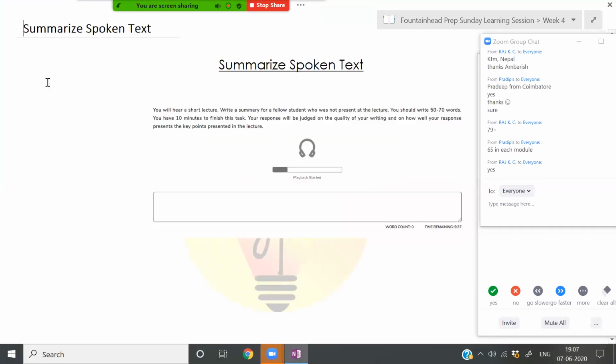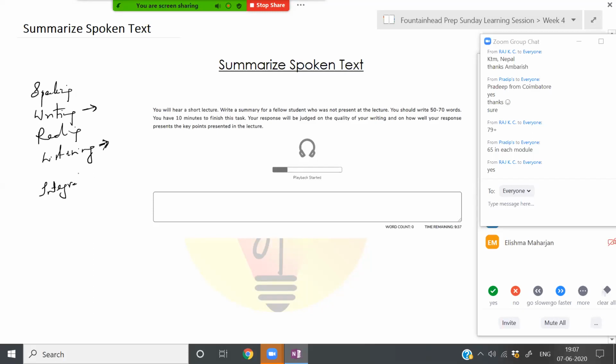Summarized spoken text is a component within the listening section. I hope all of you understand that you have 4 sections in PTE: speaking, writing, reading, and listening. Summarized spoken text is a question that appears within the listening section. It's a very important question type. It contributes marks not just towards the listening section, it also contributes marks towards your writing section. This is known as an integrated task.